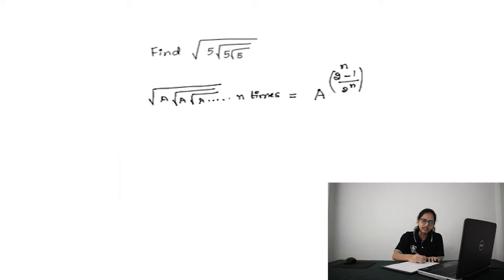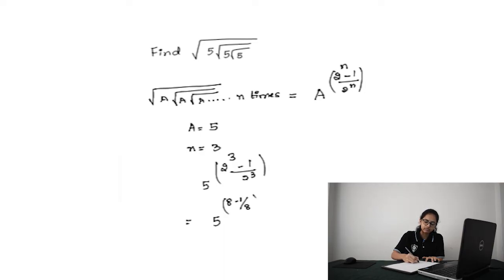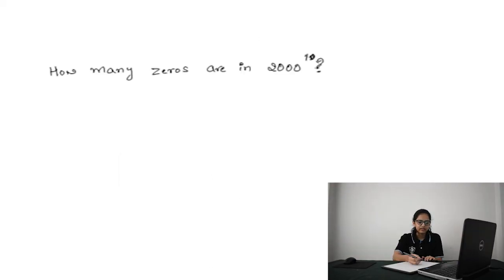Here in the question we can see that the value of a is 5 and the value of n is equal to 3. Now we can write it as 5 power 2 power 3 minus 1 by 2 power 3, which is nothing but 5 power 8 minus 1 by 8. 5 power 7 by 8 is our answer.